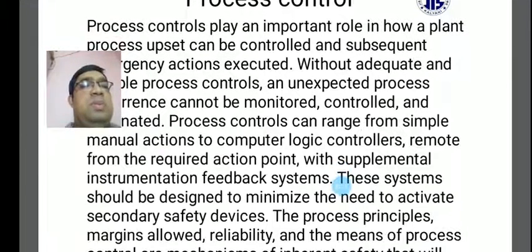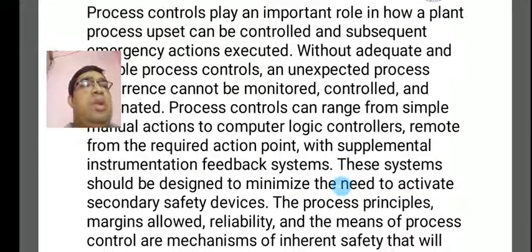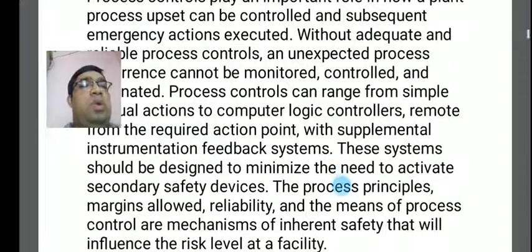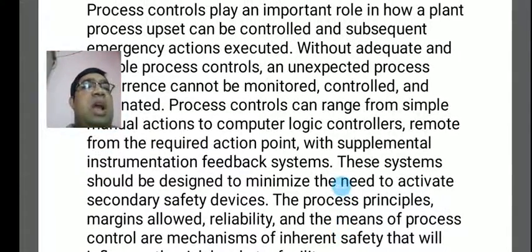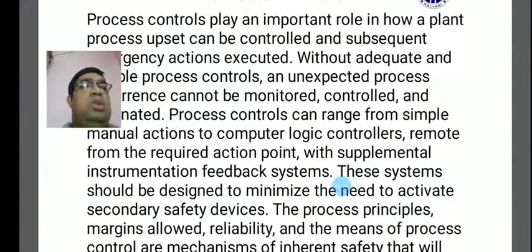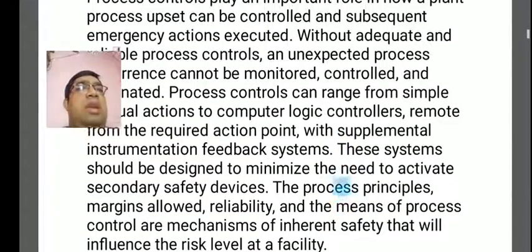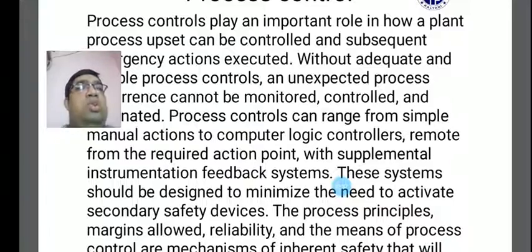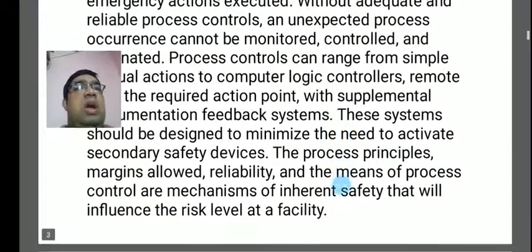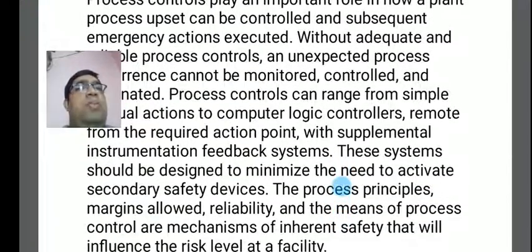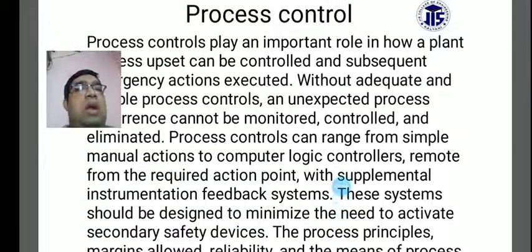These process principles, margins allowed, reliability, and the means of process control are mechanisms of inherent safety that will influence the risk level at the facility. Facilities also will be considered according to their process controls. Basically, without adequate and reliable process controls, an unexpected process occurrence cannot be monitored, controlled, and eliminated.